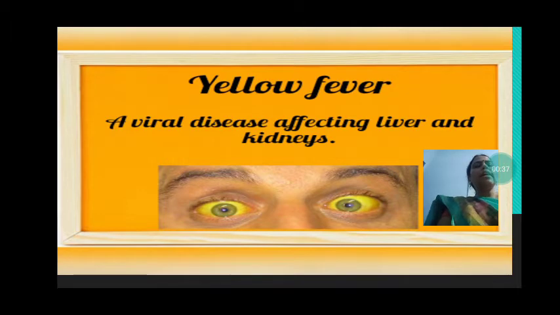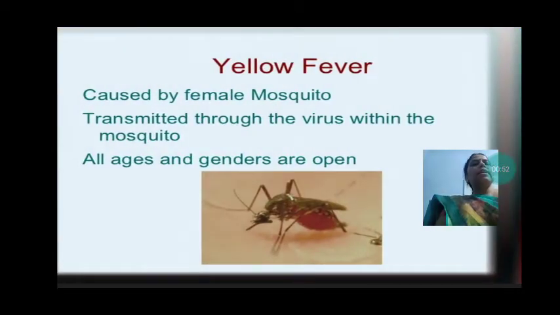The yellow fever is yellow in color and it is a viral disease which affects liver and kidneys. So this yellow fever is caused by a virus, okay, and it is affecting liver and kidneys. It is caused by a female mosquito. Which mosquito? Female Aedes mosquito, and the virus is transmitted within the mosquito, and the virus is inside the mosquito and the disease is spread.